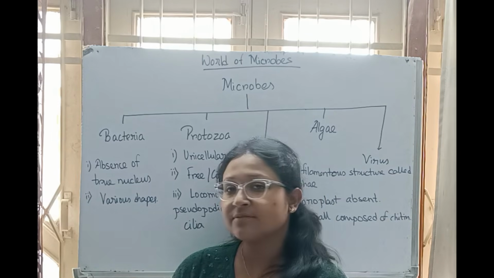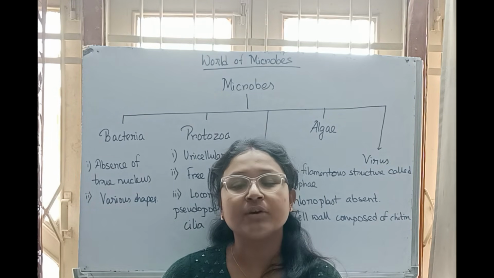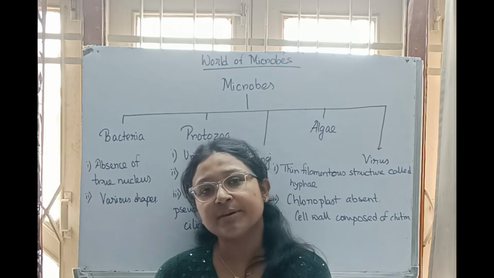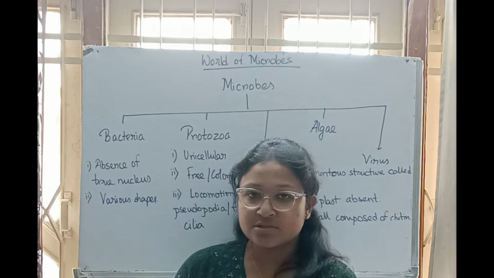The next one is various shape. You can find in your book, it is given in various shape. It can be comma, it can be oval, it can be round, it can be rod like. So that means the structure of the bacteria can be of any shape. So these are the two characters you can remember.